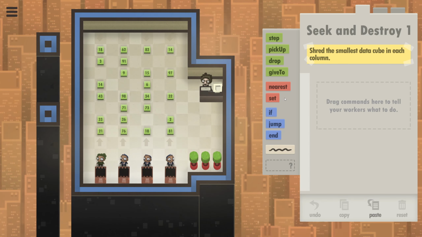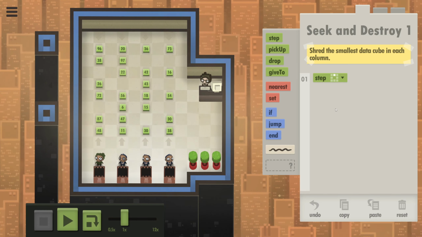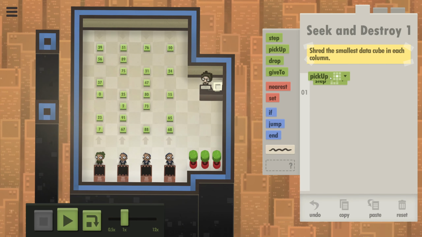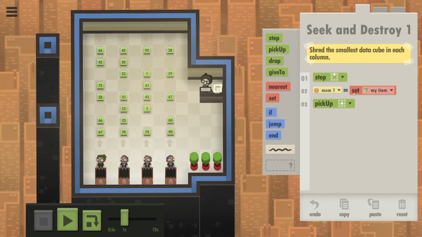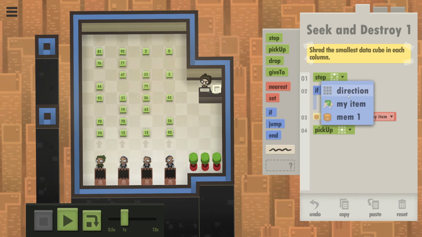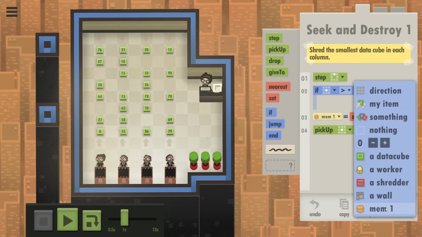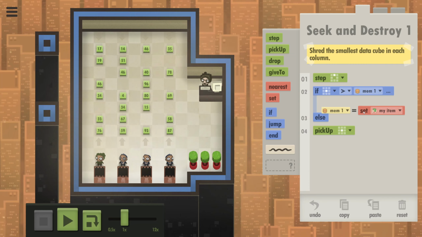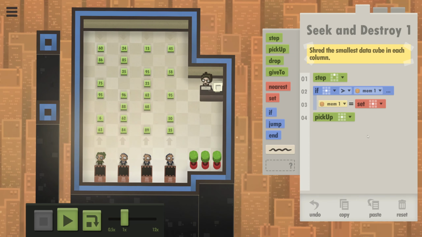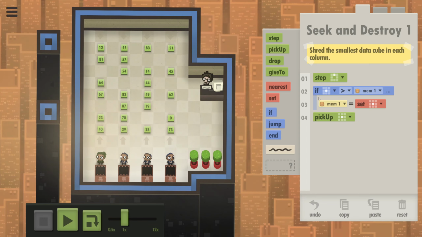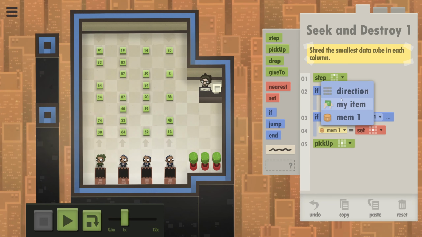Okay. So, step up. We're gonna need a pickup, probably a number. So we want to have if what's underneath you is greater than what's currently in your memory 1, we want to set memory 1 to what's underneath you. And then we probably want to do that until we hit a wall, right?